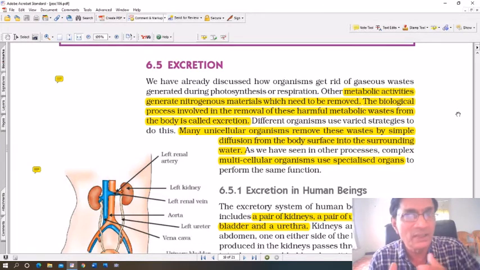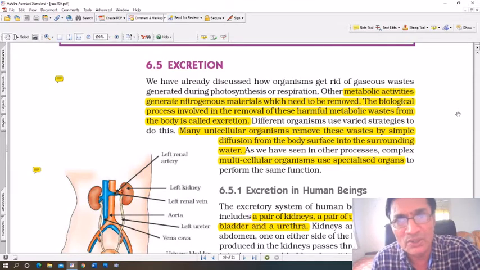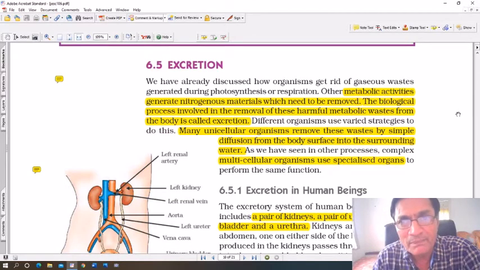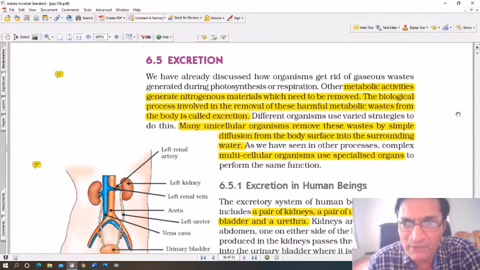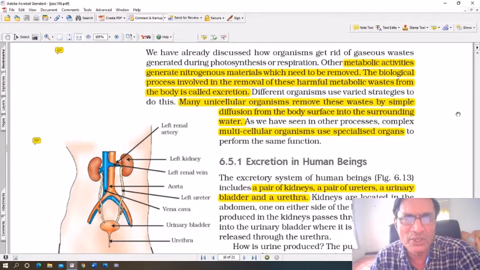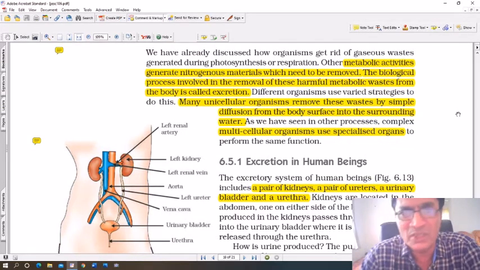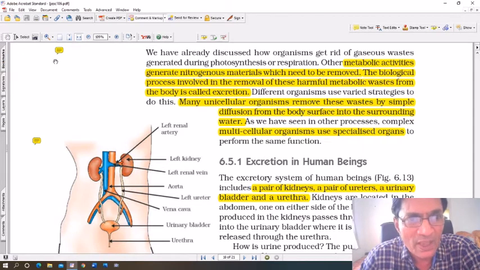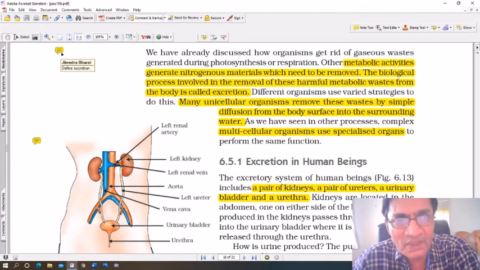Well, in case of humans, just like the respiratory system and the digestive system, there is a whole system consisting of various organs, and they collectively function together to remove waste products from the body. All right. The first thing we will discuss is excretion in humans, how excretion takes place. So what is excretion? Excretion is the removal of waste product from the body. You can see the first question out there: define excretion.